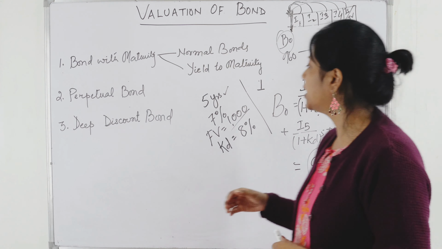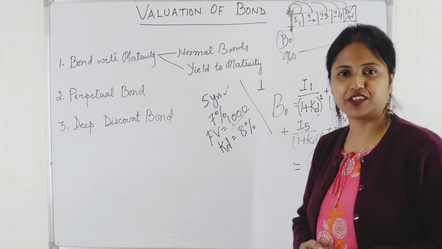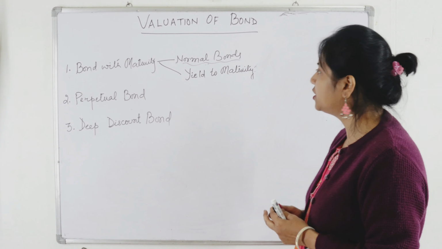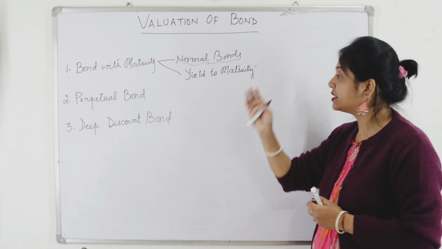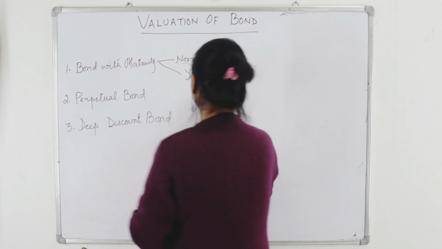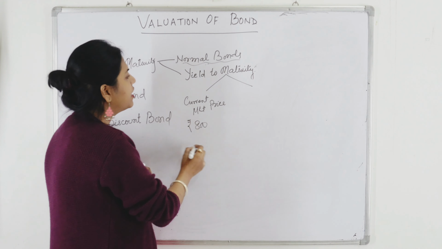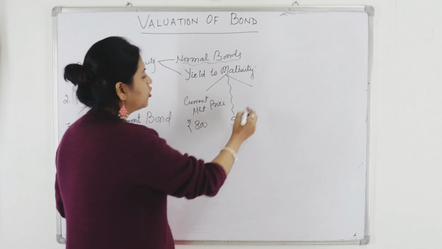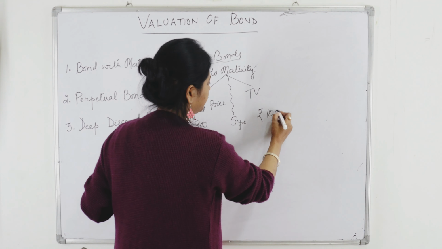So friends, now take up another problem with another case, which is about yield to maturity. You are investing in a bond and the bond provides a yield to maturity. Now, in the market it is bought and sold at rupees 800, and you want to keep this bond for 5 years, say. The maturity value or the terminal value of the bond is rupees 1000.